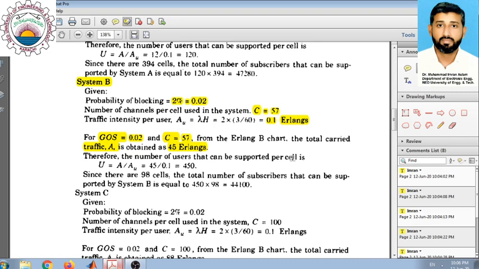Once we know the traffic intensity, we can conveniently find the number of users corresponding to this traffic intensity by dividing it by the per-user traffic intensity, which is 0.1. So we get that there are a total of 450 users in each cell.